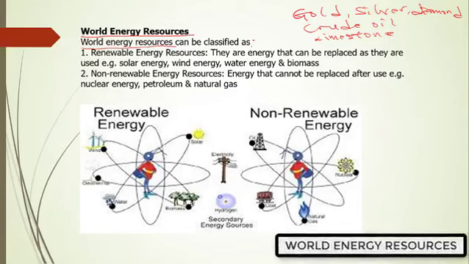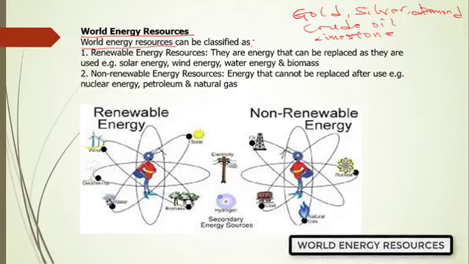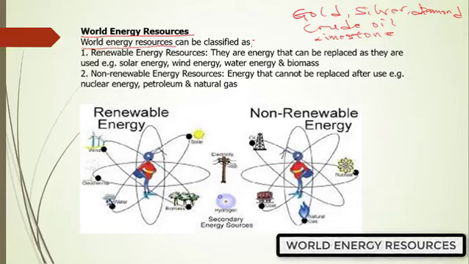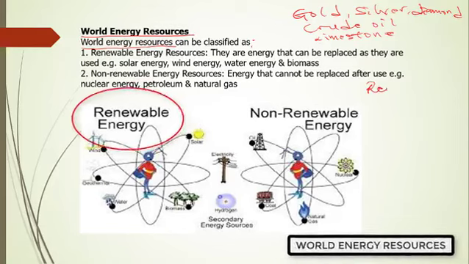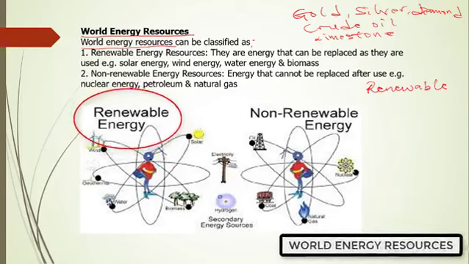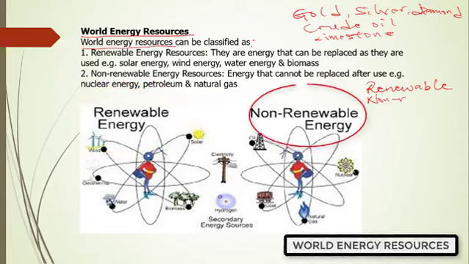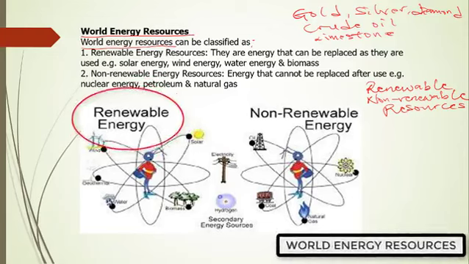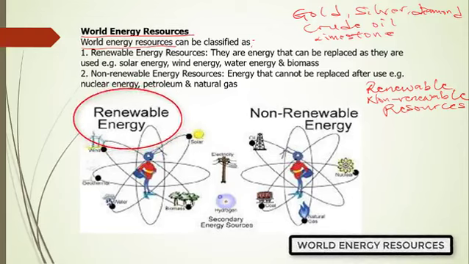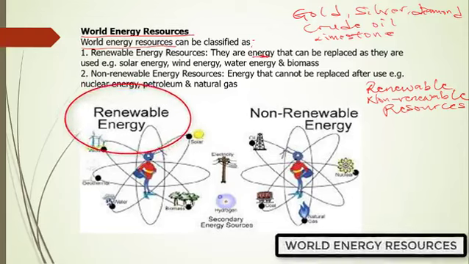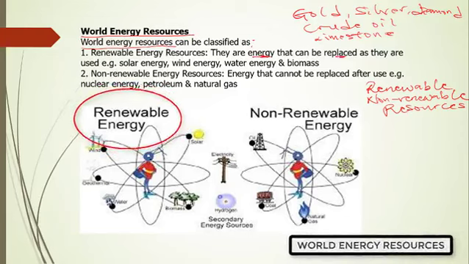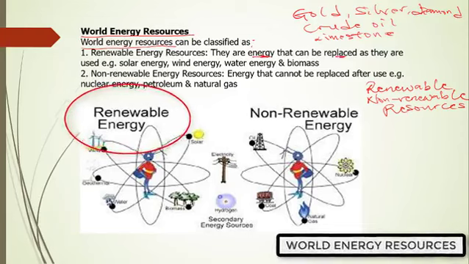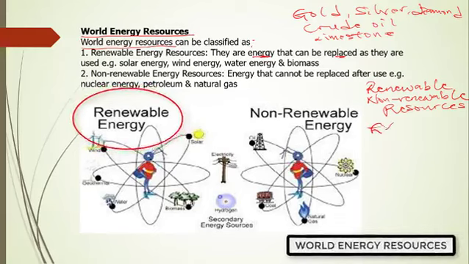These world energies are divided into two resources. Those two resources are renewable and non-renewable resources. Renewable and non-renewable resources. So, what do we mean when we talk about renewable resources? When we talk about renewable resources, we're simply referring to energy that can be replaced as it is used up. In other words, they don't get exhausted.